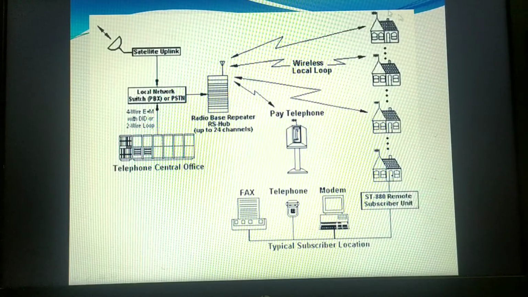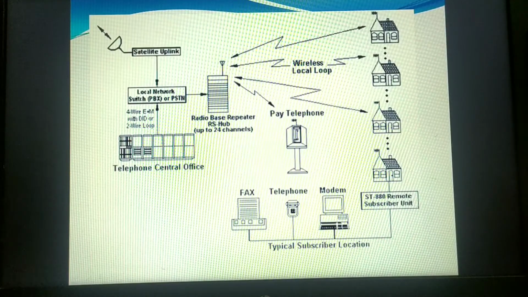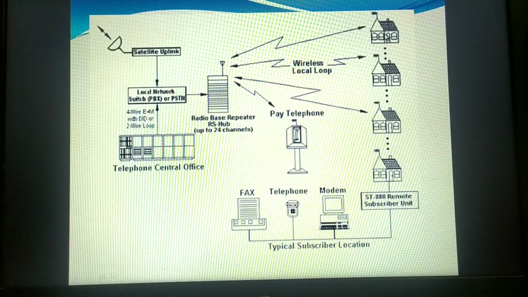The same circuit switching technique will be applied here, but before I start with the concept, I want to tell you about some terminologies. This is your home, where you are using a landline phone. You will have a small box, like a yellow colored box, that acts as a transceiver. It is mainly responsible for connecting your landline phone to the base station. The base station is an antenna or tower nearest to your home. The communication between your home and this base station is all done with radio signals.